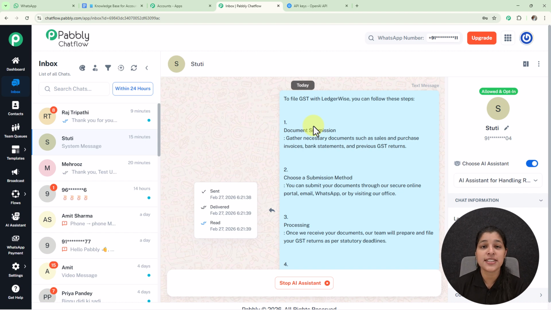This AI assistant is going to work for you 24/7 like a digital team member. So now you don't have to worry about any missed questions or missed enquiries from your customers, because that is not going to happen, as the AI assistant is there for you.